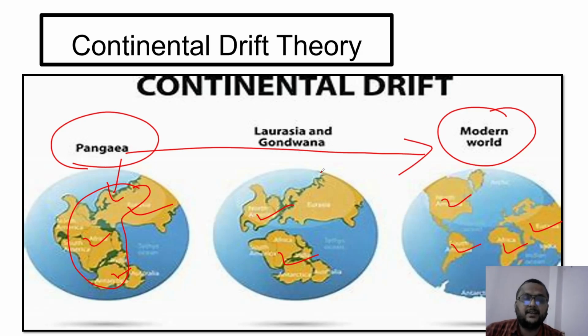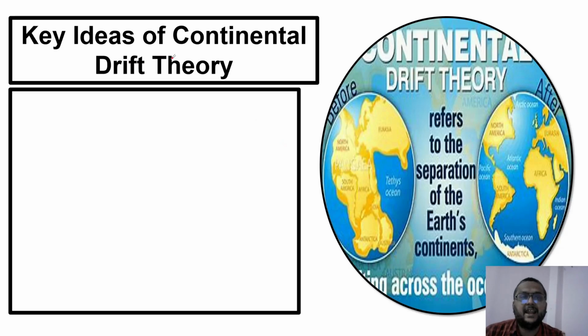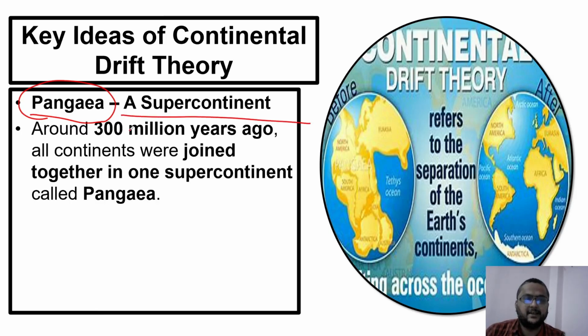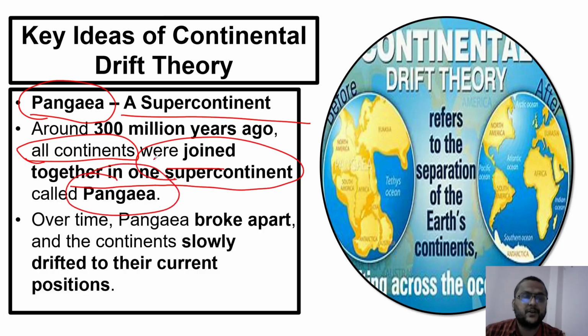Now let's see the key ideas of continental drift theory. The first key idea is Pangaea, a supercontinent. Around 300 million years ago, all the continents, North America, South America, Asia, Australia, were joined together in one supercontinent called Pangaea.